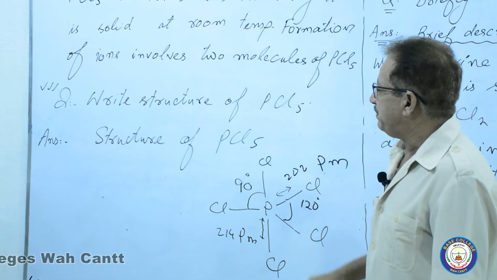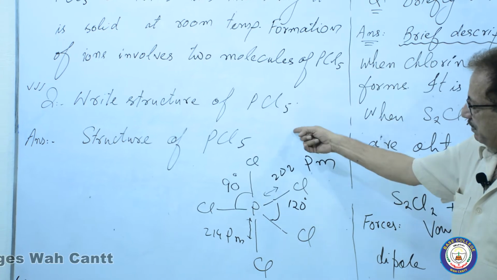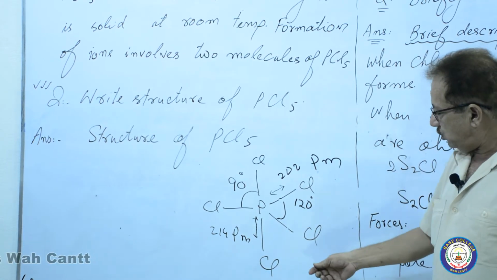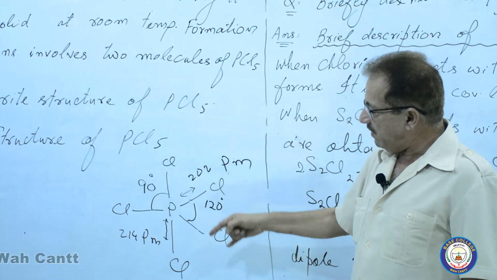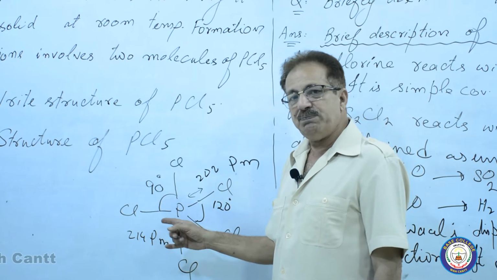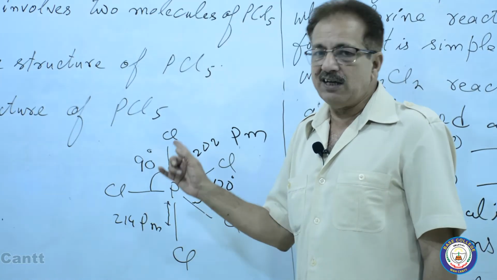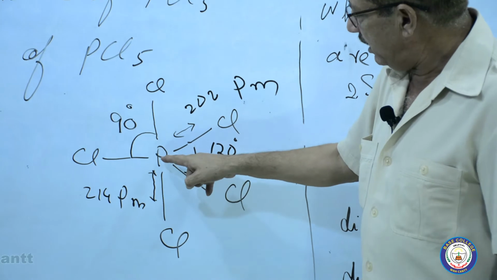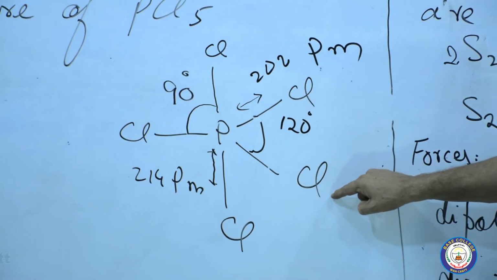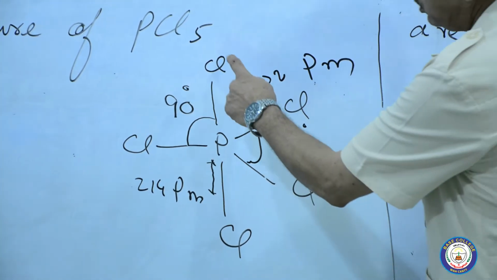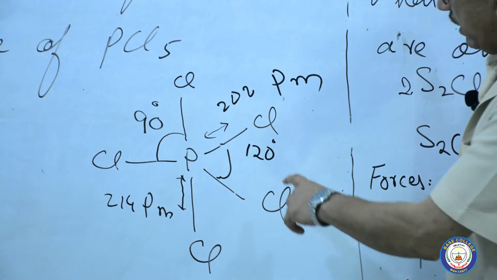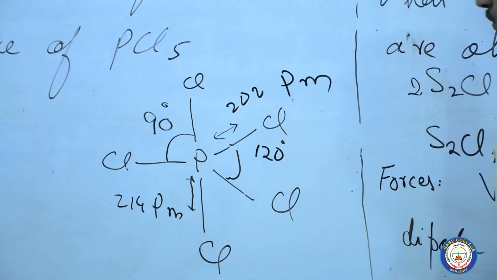Write the structure of PCl5. The structure of PCl5 has been given in your books, but I have written it here. You will have to remember it; you will have to keep the structure of PCl5 in your mind, that is important. P, one Cl, another Cl, 1, 2, 3 Cl. Now the Cl-P-Cl bond angle is 90, while the Cl-Cl bond angle is 120.